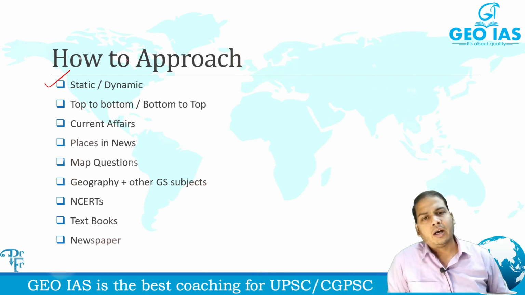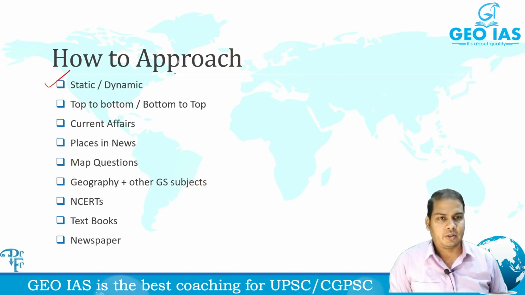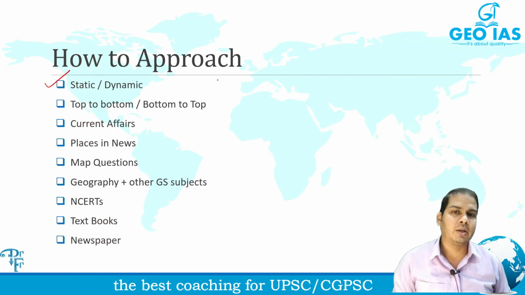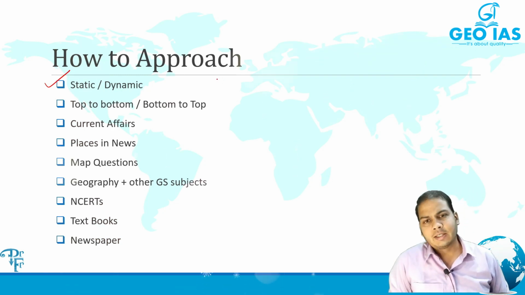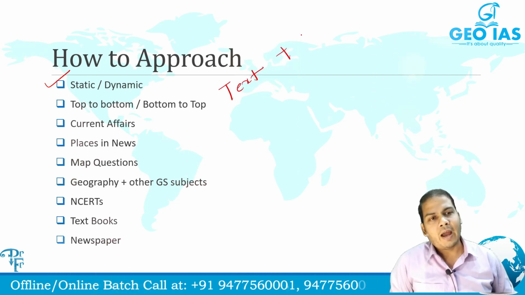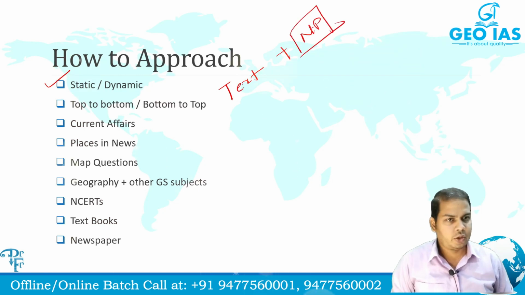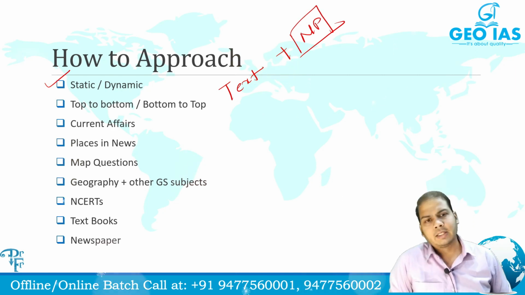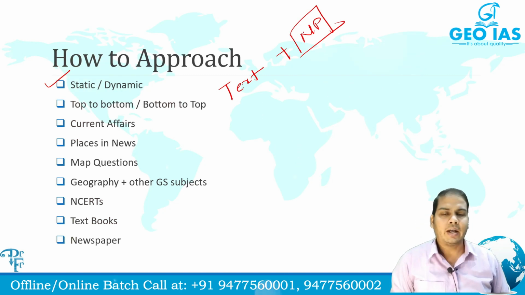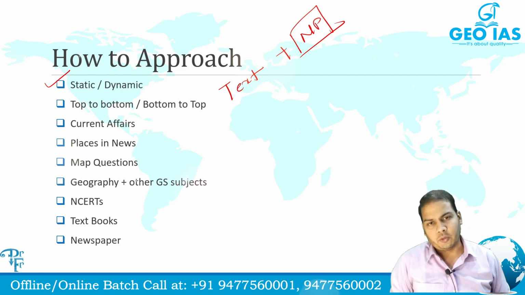Fine. So is it static or dynamic? That is the question. Certain part of geography is definitely static, but certain part, like I said, the climate part, and the human part of geography is dynamic in nature. So if the subject is static, we'll have to go by the textbooks. If the subject is dynamic, we'll have to go by newspapers. Okay, newspapers. So let's see which portion will be dynamic in nature, and some of the portion which are static in nature, we'll be discussing and I'll be telling you in the course of this journey.